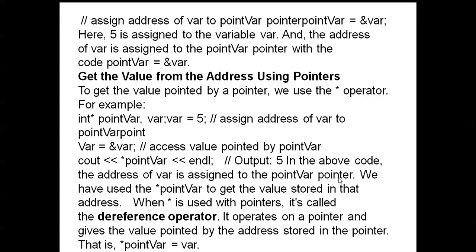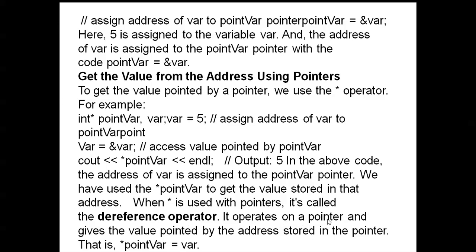Point var is a pointer variable. We have used asterisk point var to get the value stored in that address. When asterisk is used with pointers, it is called the dereferencing operator.